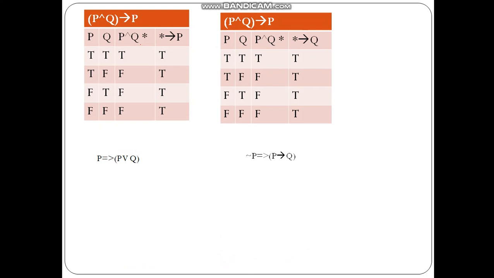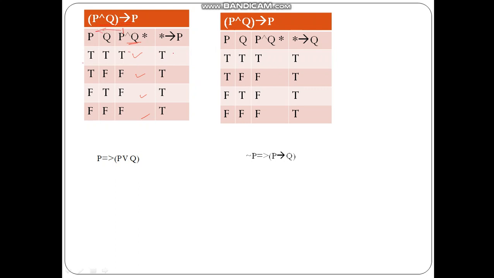The first formula is P and Q implies P. We prove it using the truth table method. P and Q is true, false, false, false, and this implies P.